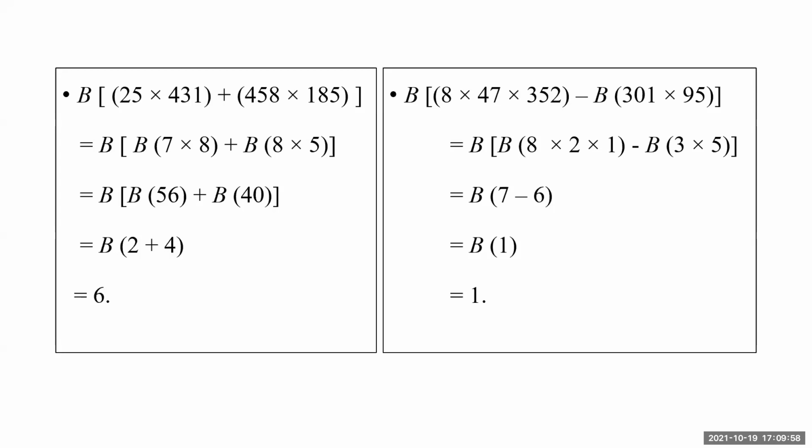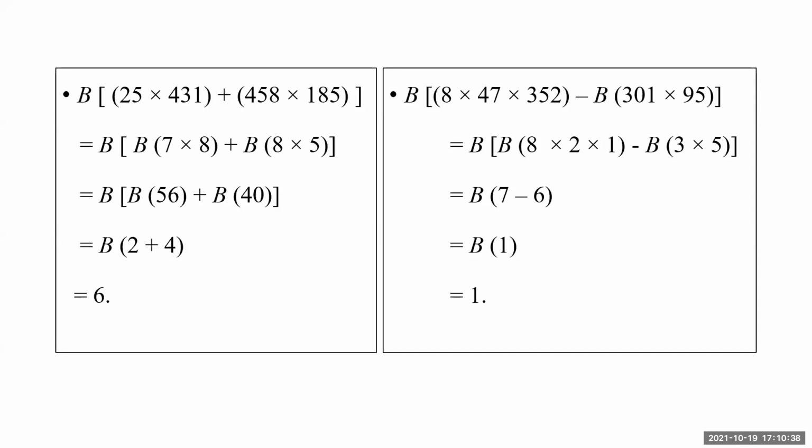Just write the Bijankas in place of the numbers, keeping all the operations involved in it as they are. You don't change it. If it is multiplication, write multiplication. When it is plus, write plus. But write the Bijanka instead of numbers and go on to the next step. B of 56, 2, B of 44. There is a plus sign in between them, so 2 plus 4. Final answer 6. Fortunately, here it is 1 digit. If that addition is 2 digits, we would have continued further. Same case for the second example on the right side.